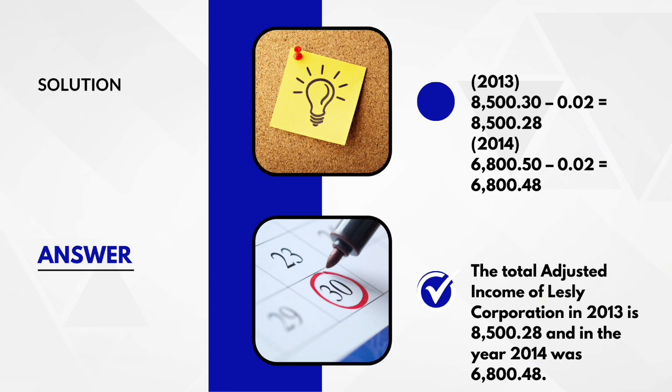So 8,500,30 minus the dividends of 0.02 is equal to 8,500,28, and that will be the adjusted income of 2013. And for 2014, we have 6,800,50 minus the preferred dividends of 0.02, and the total adjusted income is 6,800,48. So the adjusted income of Leslie Corporation in 2013 is 8,500,28, and in the year 2014 was 6,800,48.